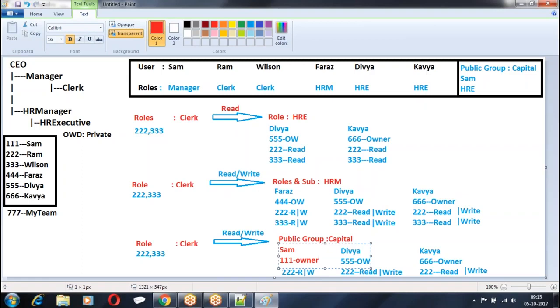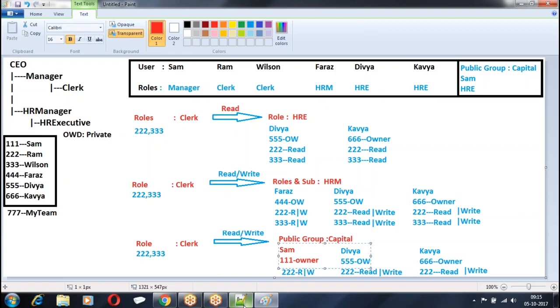Records owned by a role shared with the public group. Apart from OWD, I am giving extra access to the records to a specific group of people. This is called owner based. How am I sharing? Records owned by you shared with the role, records owned by you shared with the role and subordinates. Are you getting my context here? I hope you are clear. People have followed this?